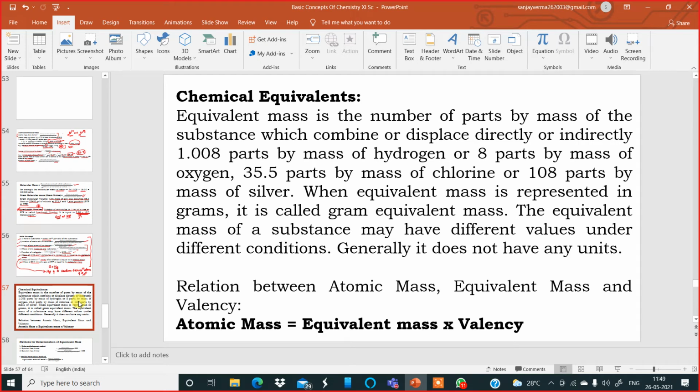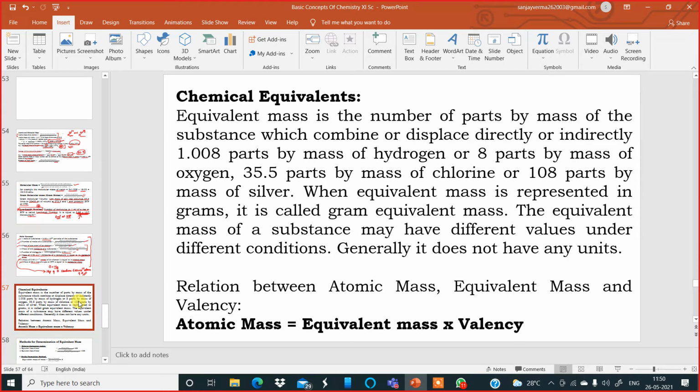For example, 1 gram of hydrogen will always combine with 8 grams of oxygen or with 35.5 grams of chlorine.